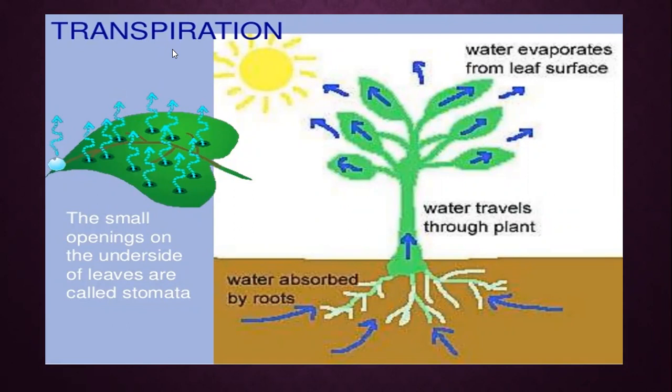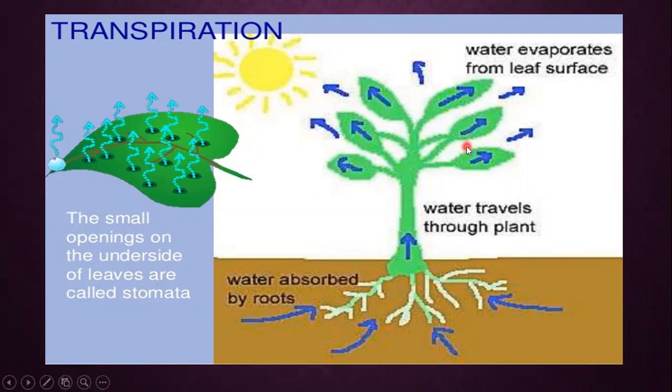How is this transpiration happening? Roots are going to absorb water from the soil, then this water will be transported through the aerial parts of the plant. For example, now it is moving through the stem and it will reach the leaves.